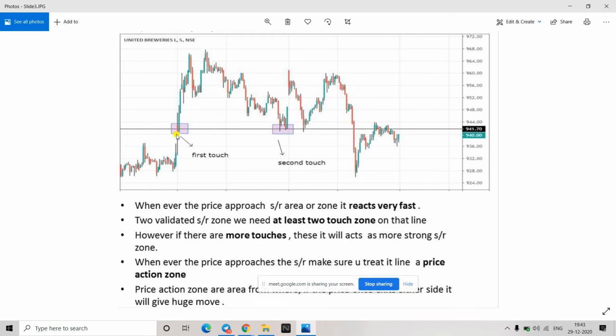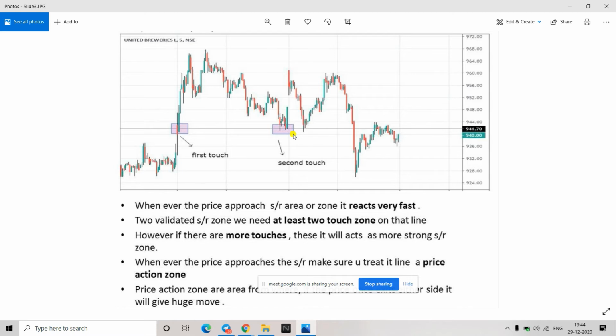So this is my first touch point. Price is touching here and then price has gone beyond that, and then again it is coming down. If you could see, this is in a straight line, so again it has come to the same area, and this is the second touch point. So you need to have a minimum of two touch points on the line to verify that this is a good support.